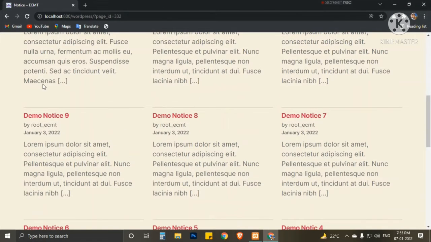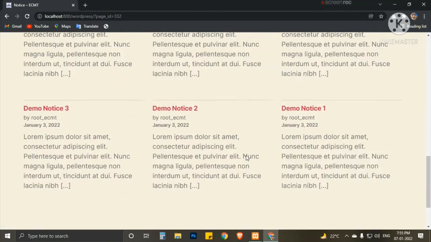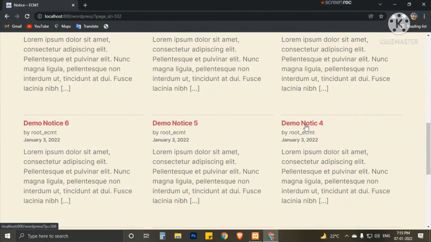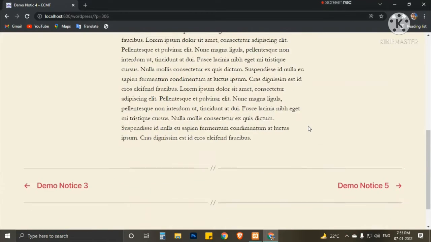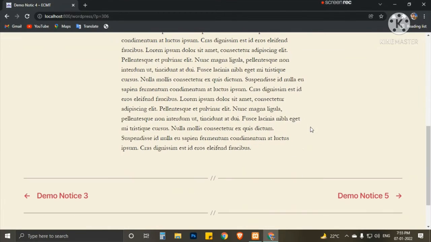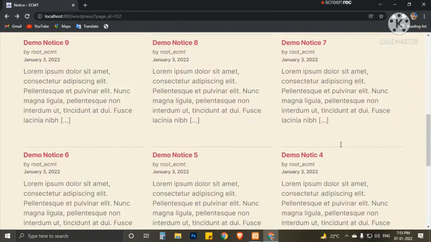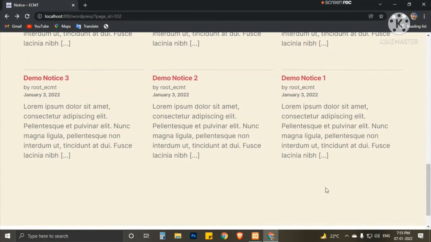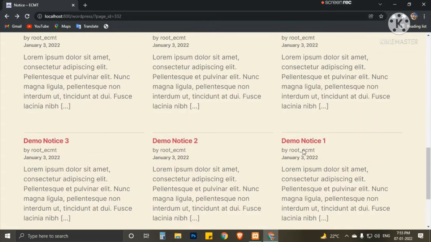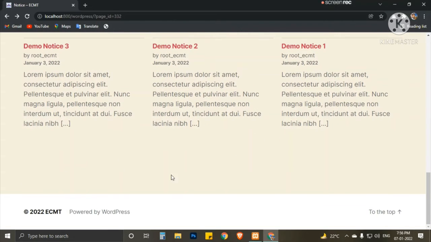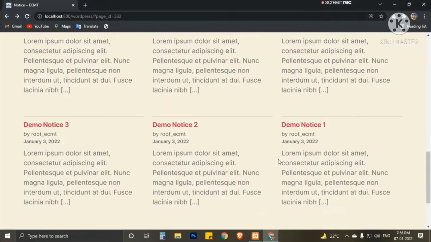This will reload the page, and this will be the notice page. Here are all the notices, but not in full notice form. If anyone wants to read a notice, they can click here. I think 15 notices are listed per page. If there are more than 15, another page will be created, and at the bottom the page numbers will be shown, 1 2 3 4 like this.